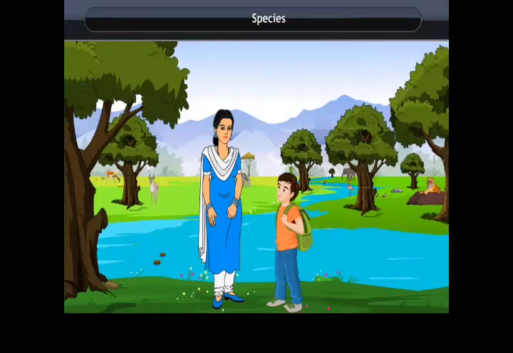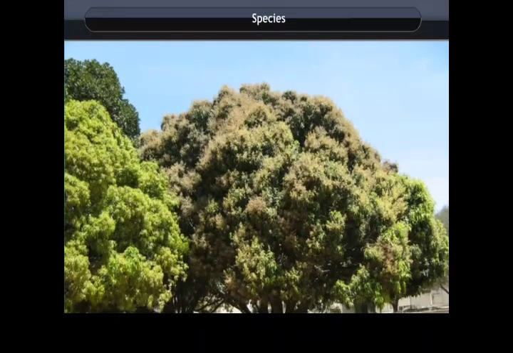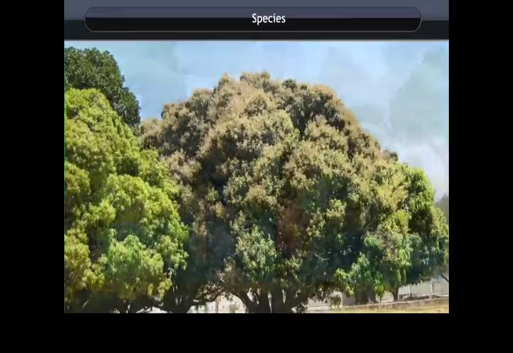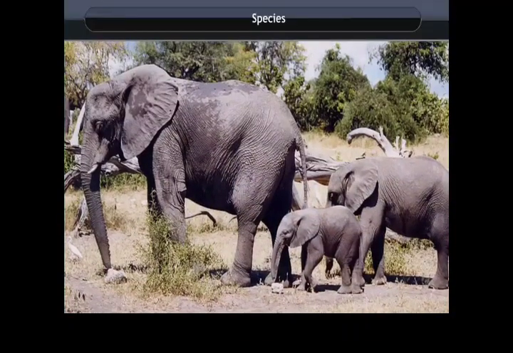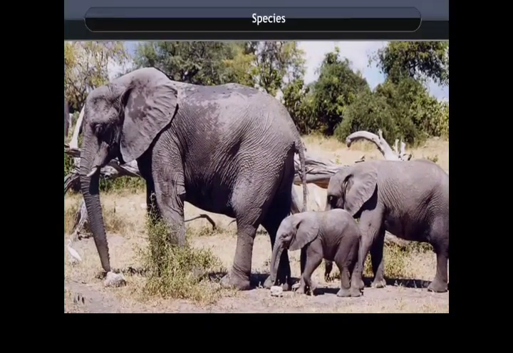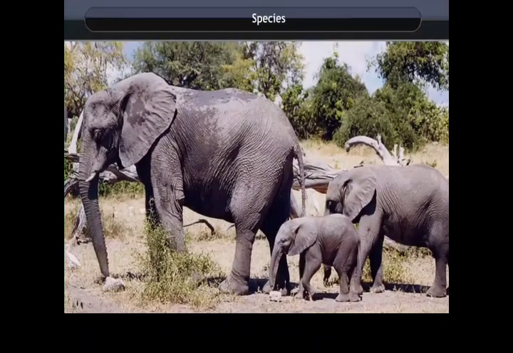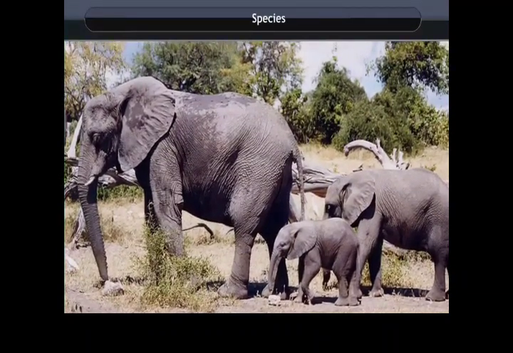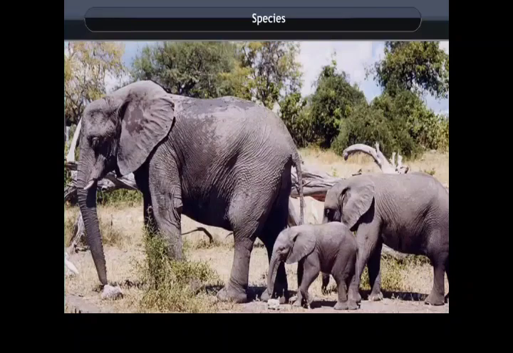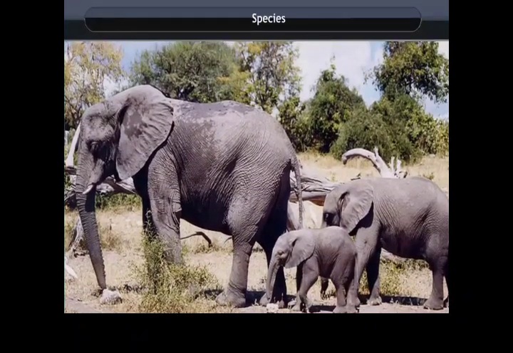Species. Why does the mango tree always produce mango and not apples? A group of populations which are capable of interbreeding is called a species. The members of a species can reproduce fertile offspring only with the members of their own species and not with the members of other species because they have common characteristics.